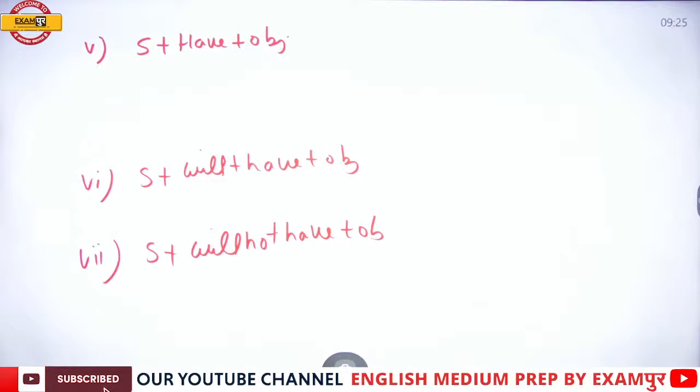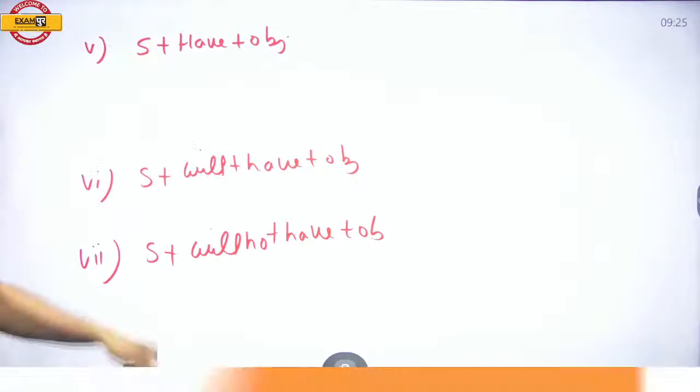Now try to understand the difference between have and will have.